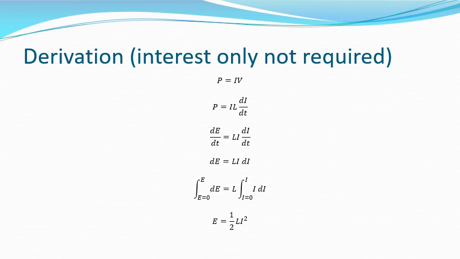So we know that the power is the current times the voltage, and for an inductor the back EMF is equal to minus L di by dt, so the power can be written as I times L di by dt. Since power is the rate of energy per second, we end up with dE equal to L I di. Then if we integrate both sides, with respect to E on one side and with respect to I on the other, when we integrate I with respect to I, we get I squared divided by 2, with L being the constant.